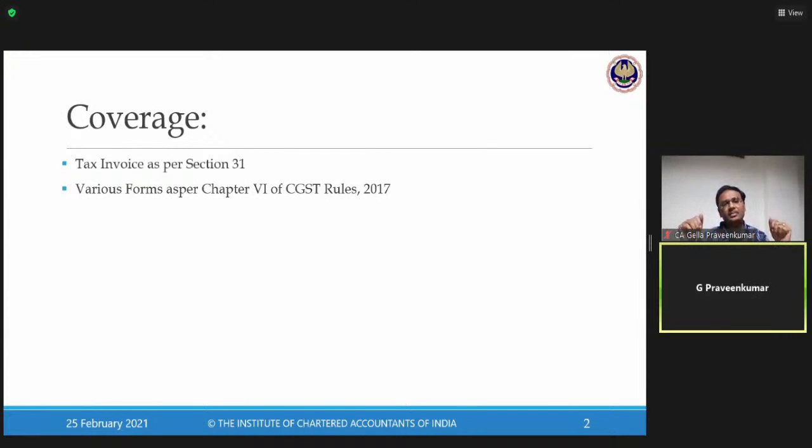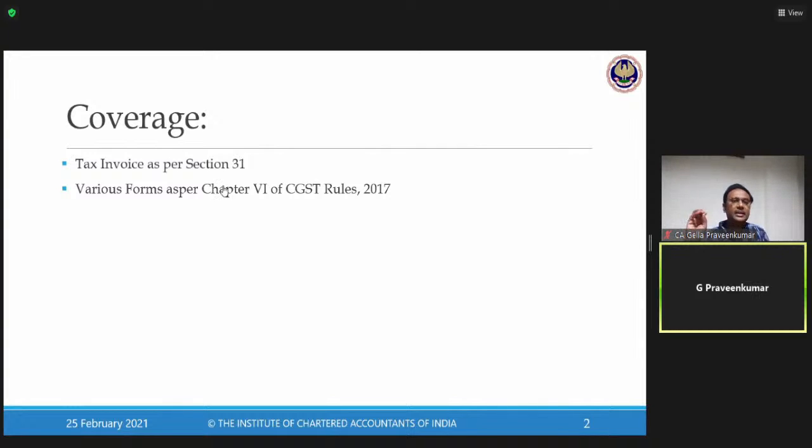There are various procedures which are formulated in chapter 6. We will also have a thorough understanding on these provisions. Why is it required and how these forms are relevant. When I say forms, these are prescribed formats which are given under chapter 6.